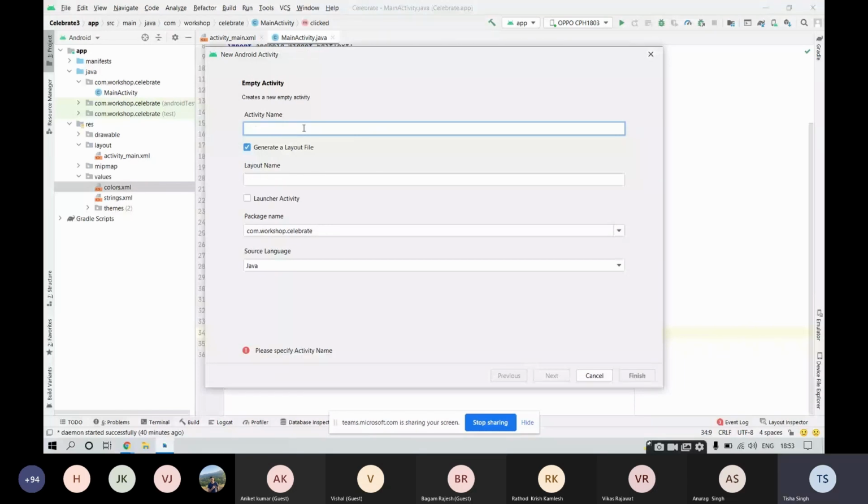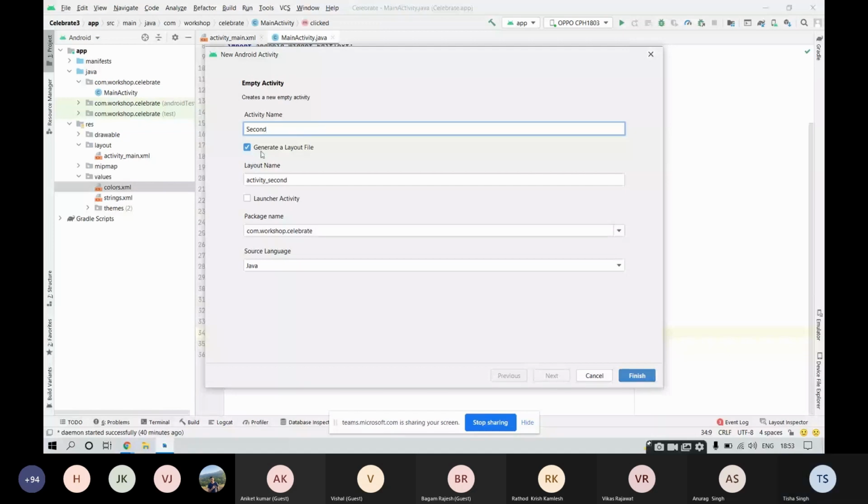For the name of the activity, make sure that it starts with a capital letter, because it would be the name of your class as well, and the name of a class in Java always starts with a capital letter. So the name of your activity should begin with a capital letter. I'm calling my activity Second, and make this checkbox true, which says generate a layout file. If this is not selected, then you won't get the respective layout file for the screen.